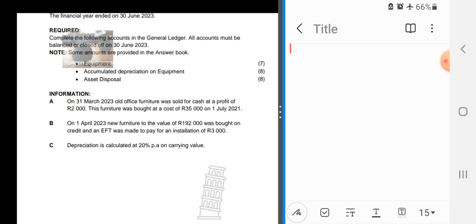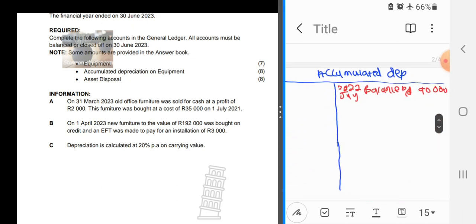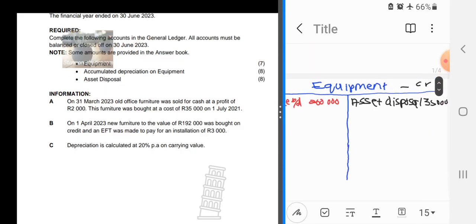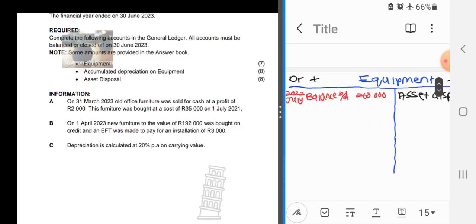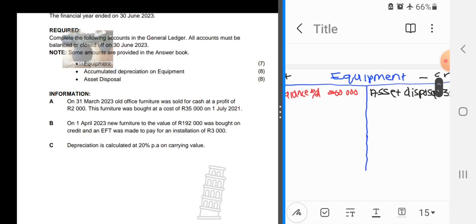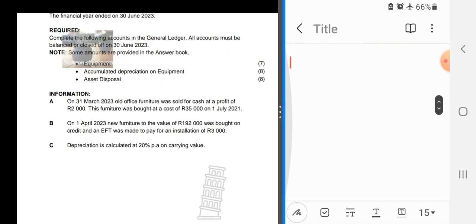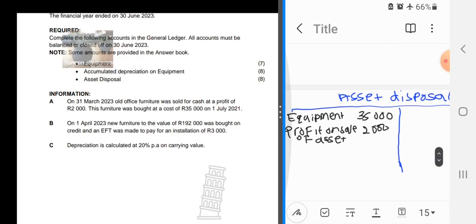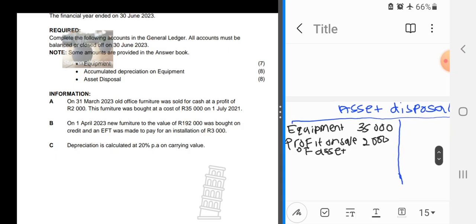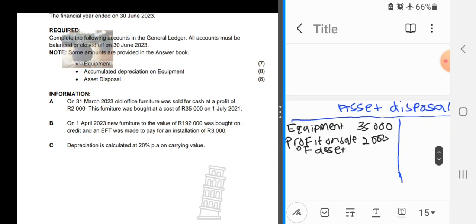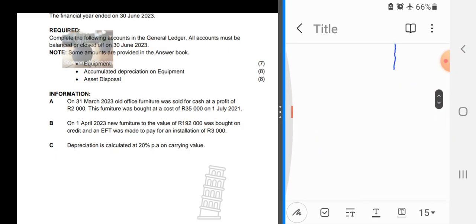That's when the asset was sold. So where is it? Here you will have a date just like we have on the debit side. So that will be 31 March 2023. And then down here as well, the date for that equipment will be 31 March 2023, and also for the profit on sale of asset, because that is when we sold the asset.